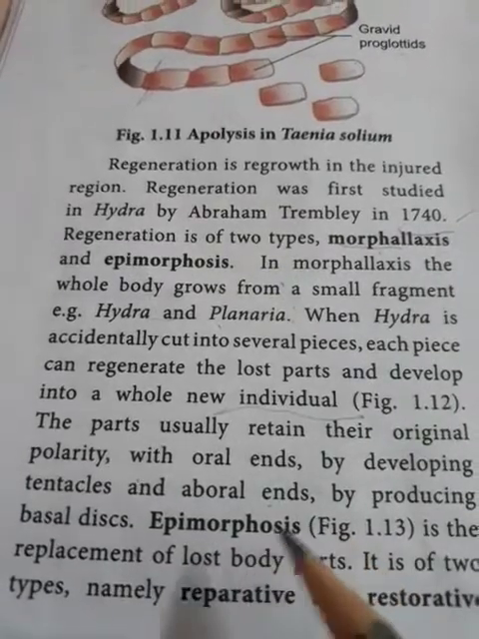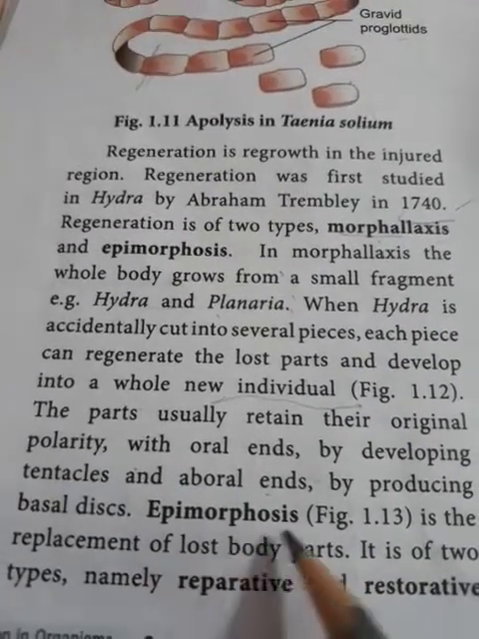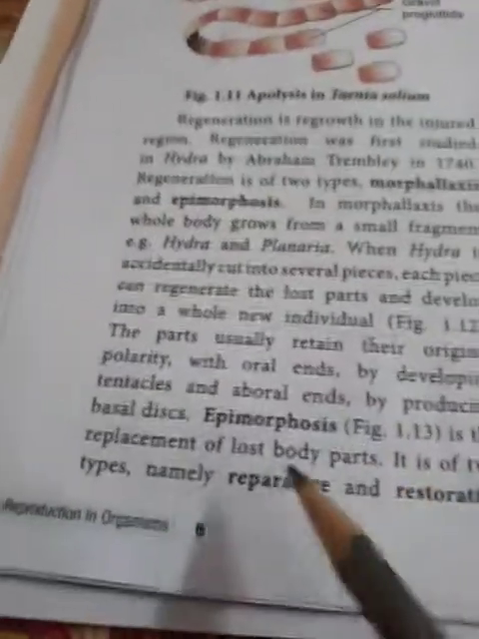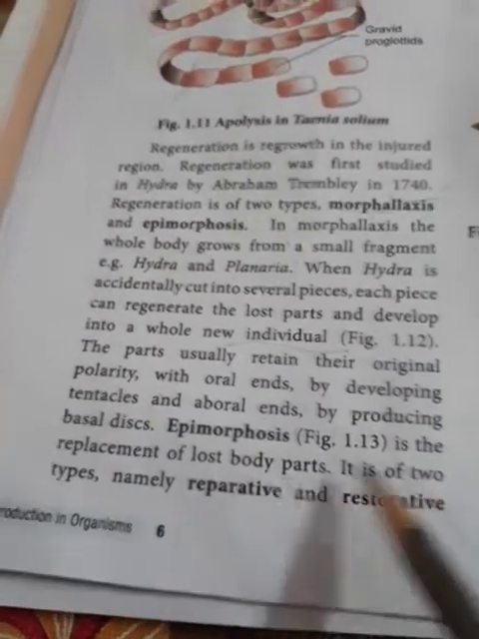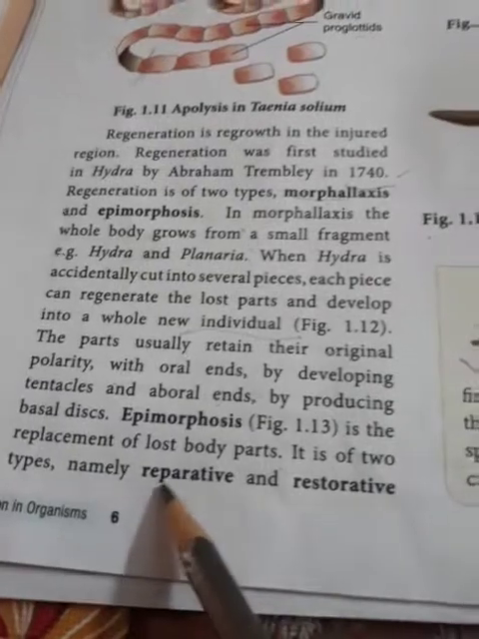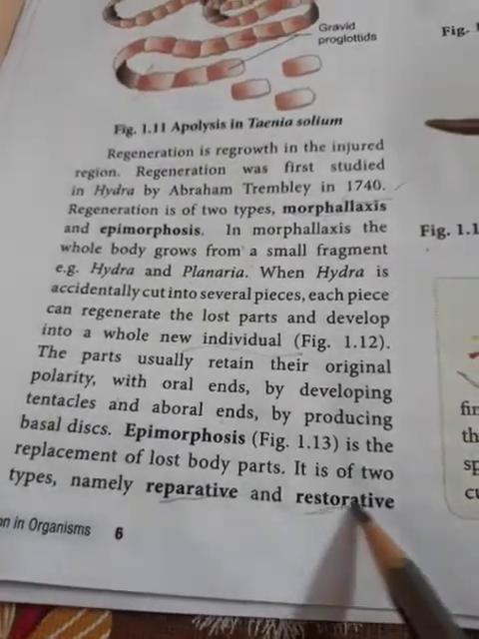The second type of regeneration is called epimorphosis. Epimorphosis is the replacement of the lost body parts. It is of 2 types. What are they? Reparative and restorative.